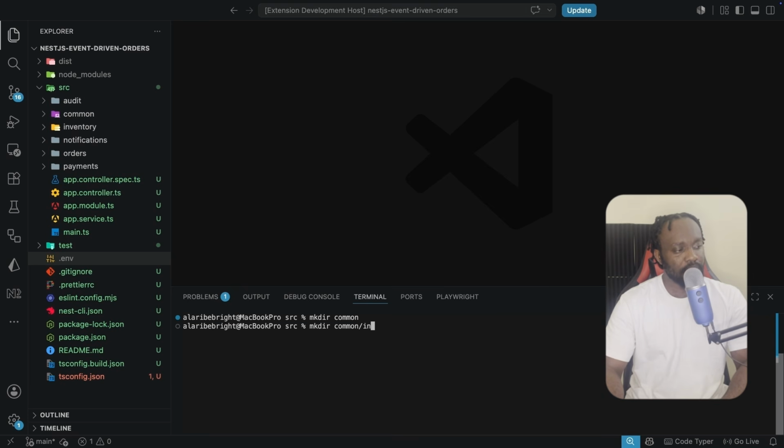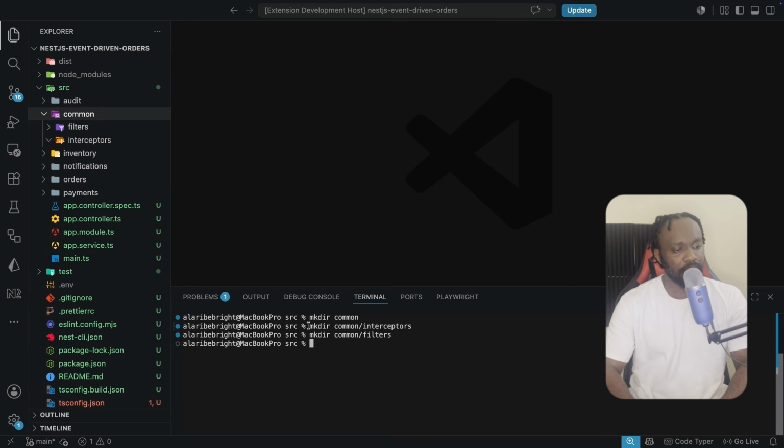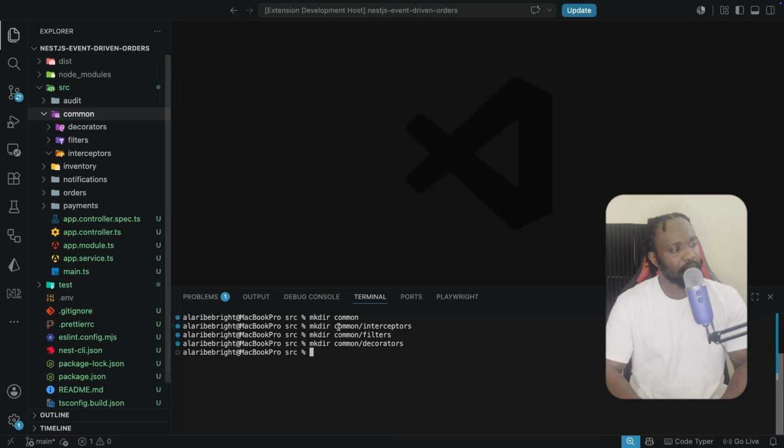So I'm going to make directory common/interceptors like this, and then I'm also going to create another folder here. As you can see, the inventory interceptors folder is there, and now is filters. So make directory common/filters, and the last one is going to be decorators. So I'm going to make a new folder here, common/decorators.